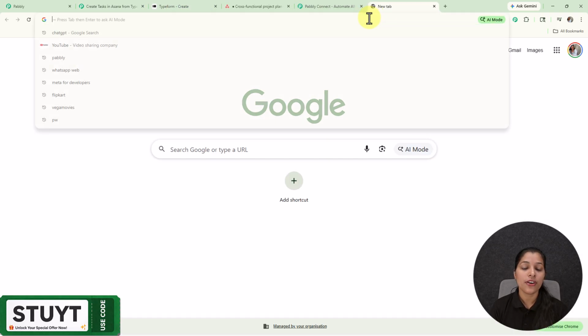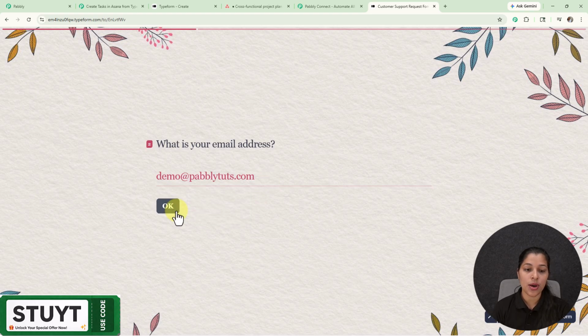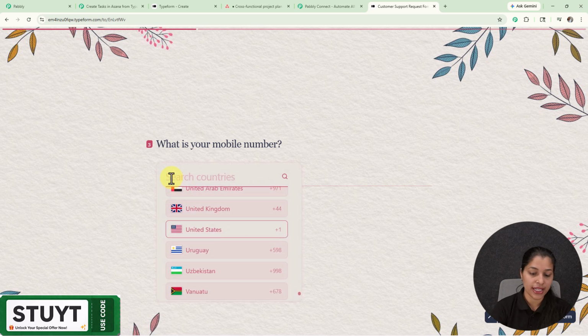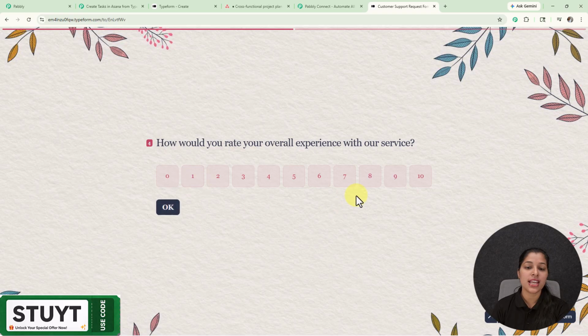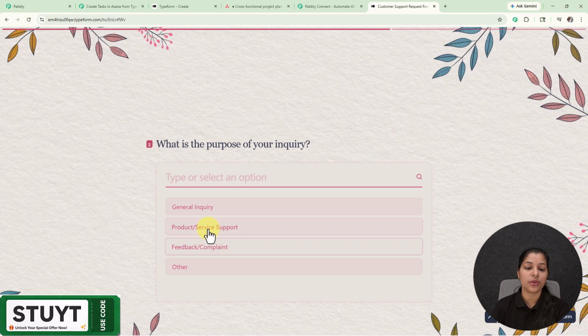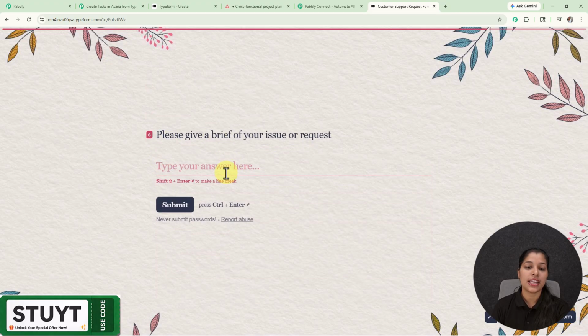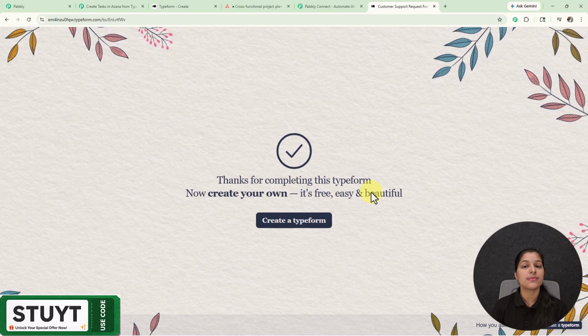of this form from where I want to get the data, and here I'm getting my form which I'm going to fill again, providing the name as demo user, email as demo@pabblytudes.com, and afterwards I'm going to enter my mobile number. So here I have entered my mobile number as well, and afterwards I'm going to rate my experience as 8, and now I'm going to select my purpose of inquiry as product or service support, and now I'm going to enter the brief issue. So here I have entered my issue or request as I want to inquire about Pabbly Connect. Now let's submit this form, and here you can see that my form has been successfully submitted.